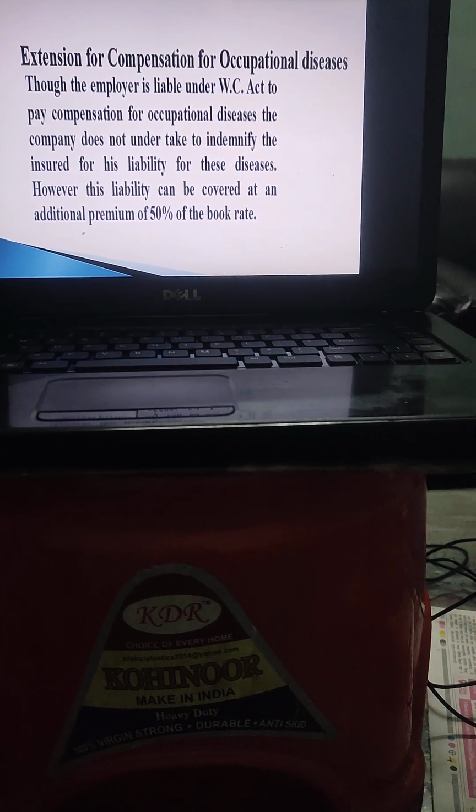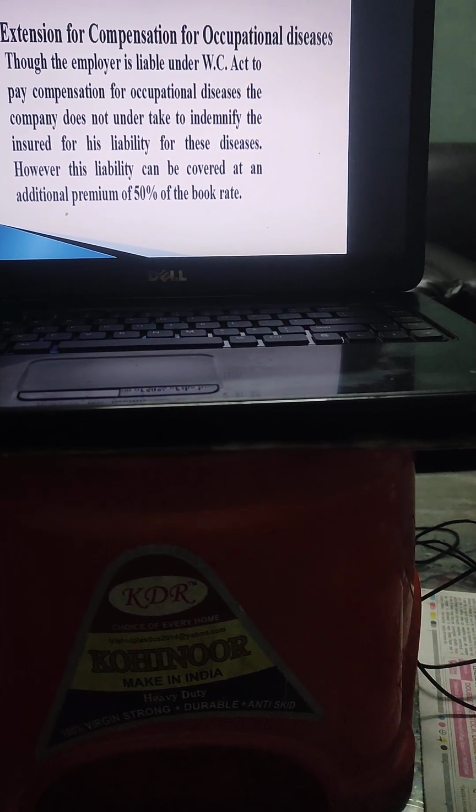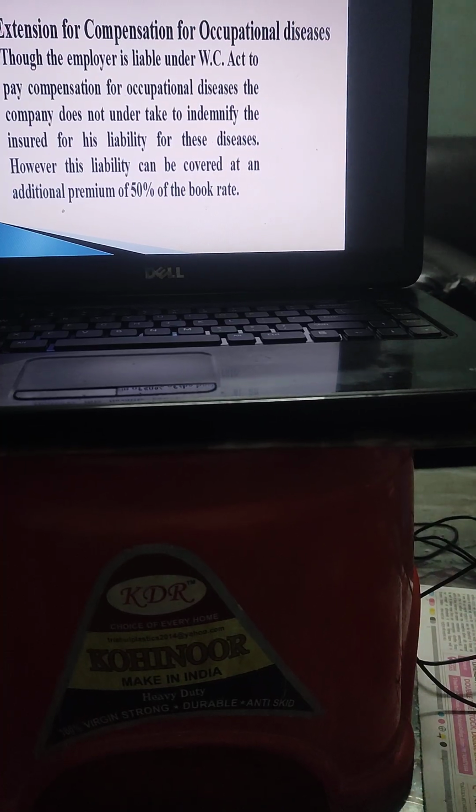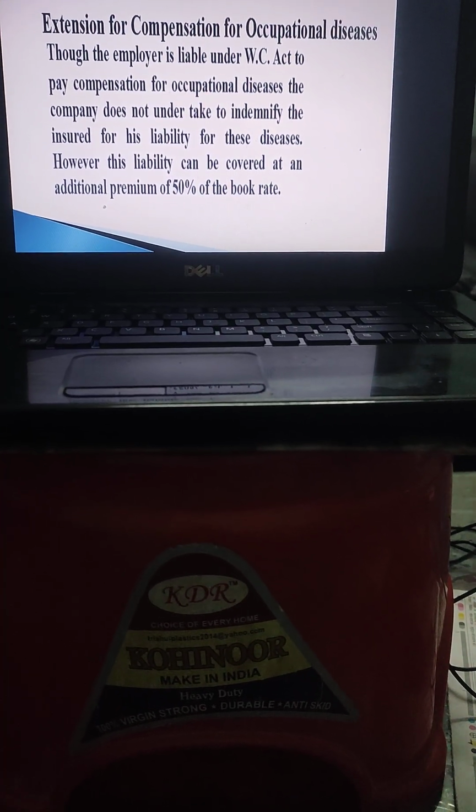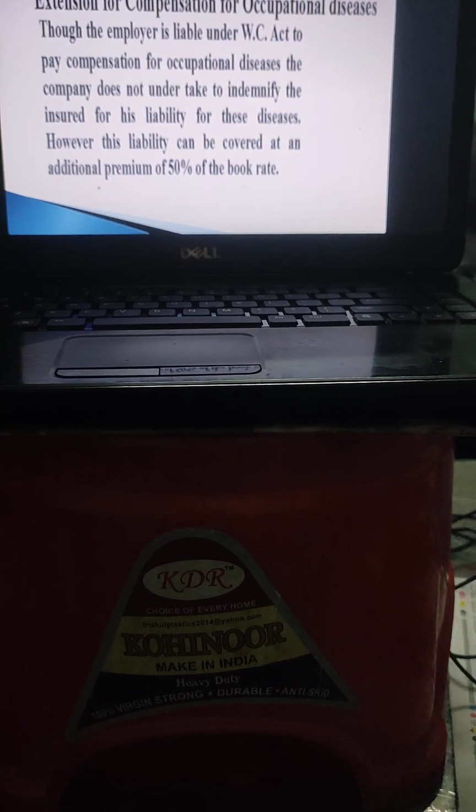Secondly, the extension for compensation for occupational disease. This is also part of the Act. Here the additional premium of 50% of the book rate is applicable.